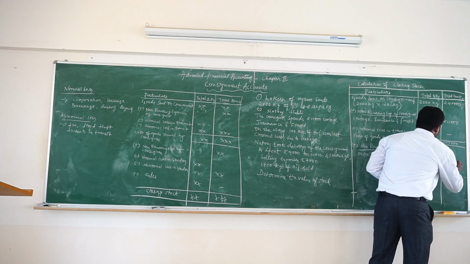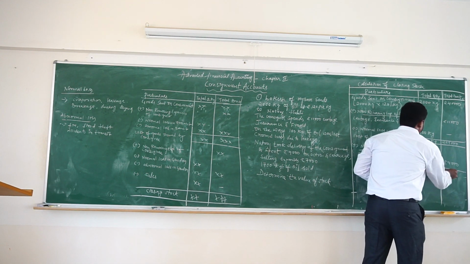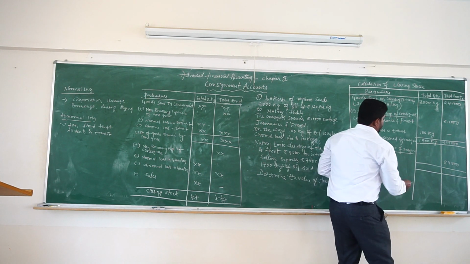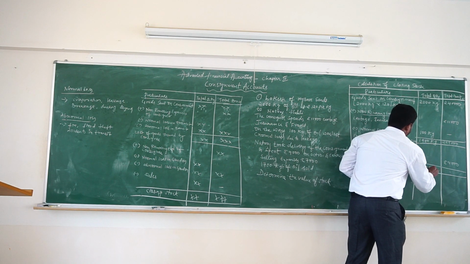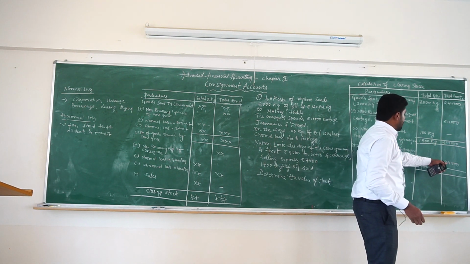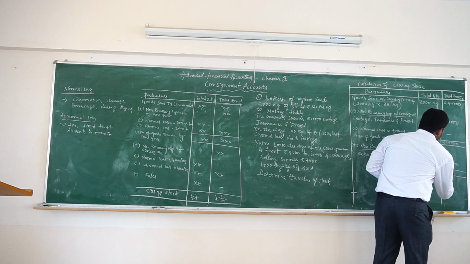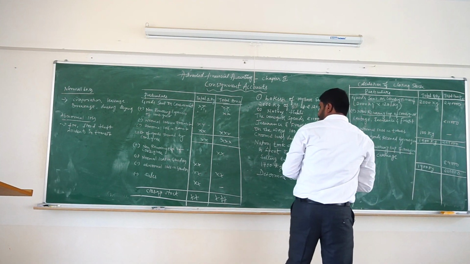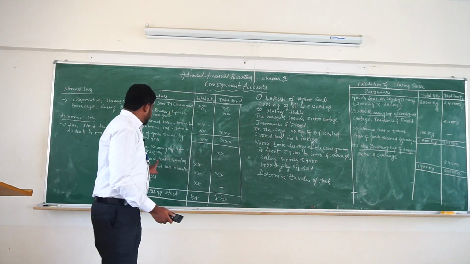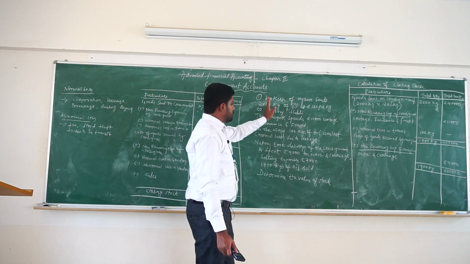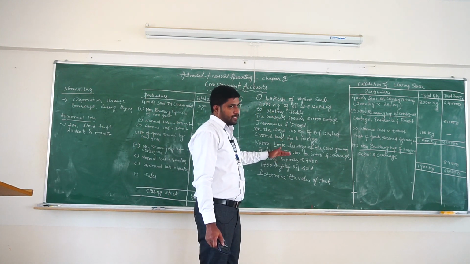You will get goods available for sale as 1900 kg and 2,29,000 plus 9,000, 2,20,000. Now, in this problem, there is no normal loss in godown and abnormal loss in godown.